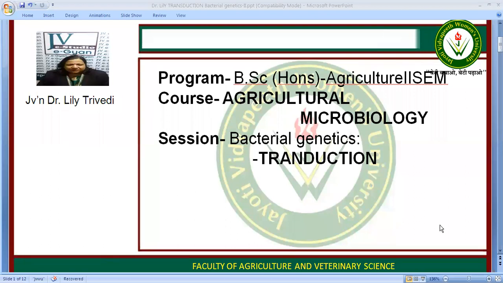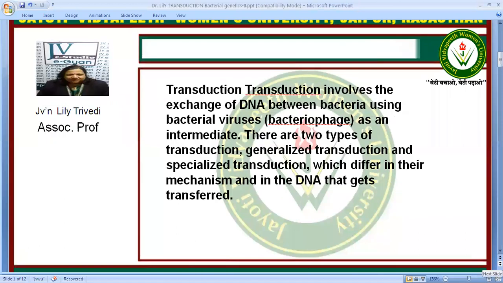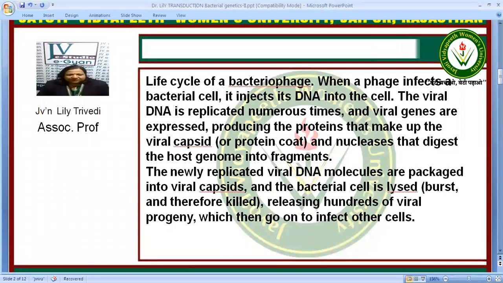So, bacterial genetics through transduction. We have already studied bacterial conjugation and bacterial transformation. Now, transduction involves the exchange of DNA between bacteria using bacterial viruses, that is, bacteriophage as an intermediate. There are two types of transduction, generalized transduction and specialized transduction. They differ in their mechanism and in the DNA that gets transferred.